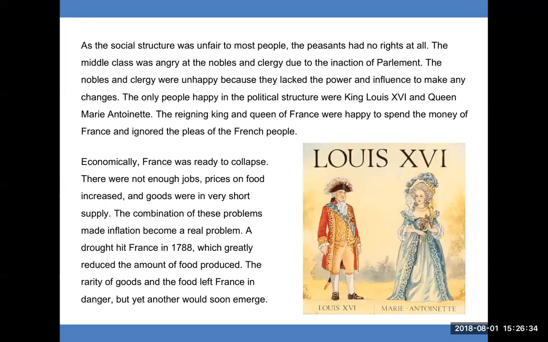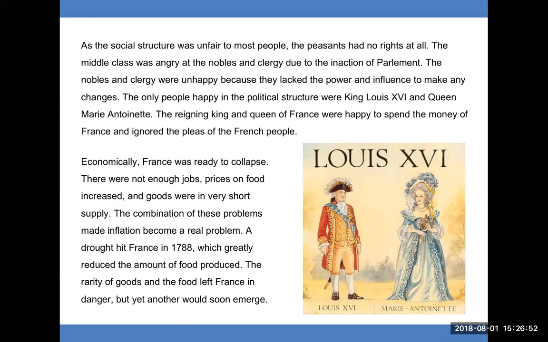The reigning king and queen of France were happy to spend the money of France and ignored the pleas of the French people. Economically, France was ready to collapse. There were not enough jobs, prices on food increased, and goods were in very short supply. The combination of these problems made inflation become a real problem.